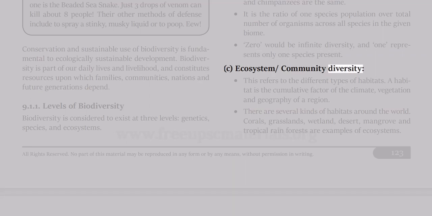C. Ecosystem or community diversity. This refers to the different types of habitats. A habitat is the cumulative factor of the climate, vegetation, and geography of a region. There are several kinds of habitats around the world. Corals, grasslands, wetland, desert, mangrove, and tropical rainforests are examples of ecosystems.